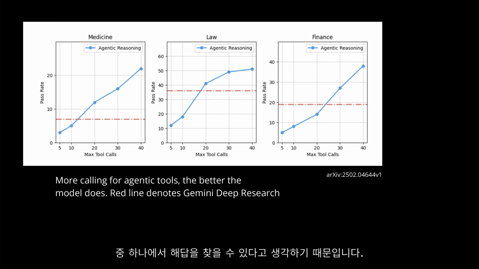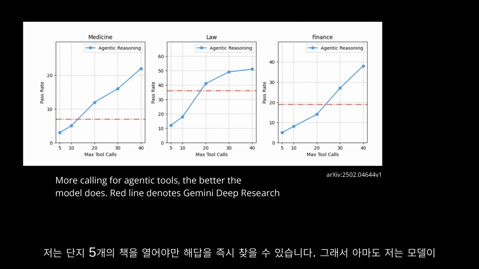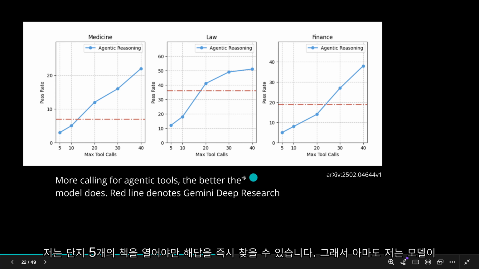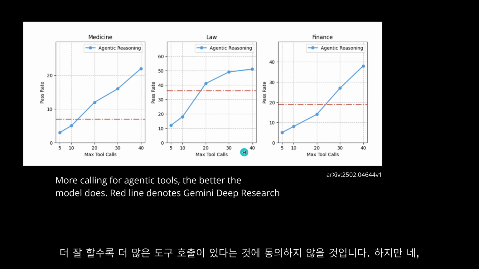So I open 40 books, I have 40 book calls, and maybe I will not find a solution. And just half an hour later, if I had a little croissant, I'm just in Paris right now, and I enjoy a beautiful cup of coffee, you know, maybe I just need 5 tool calls. I just need to open 5 books to find immediately the solution. So maybe I do not really agree that the better the model does, the more tool calls there are,